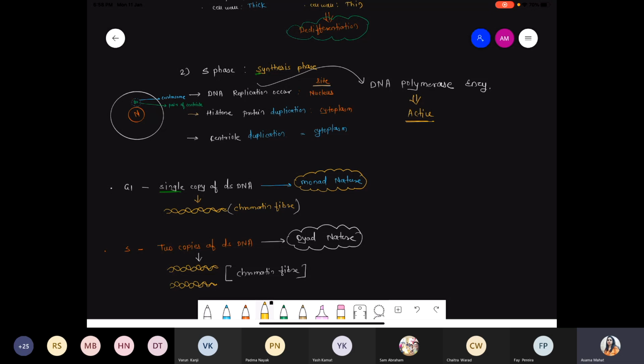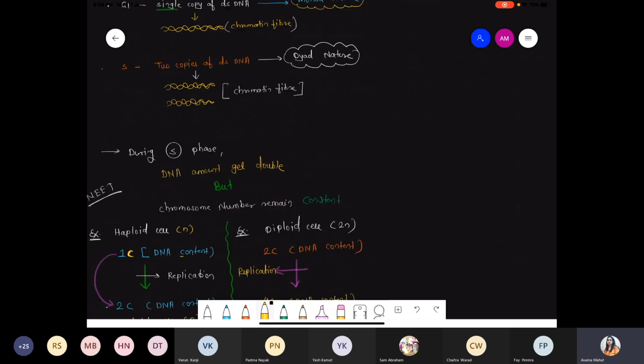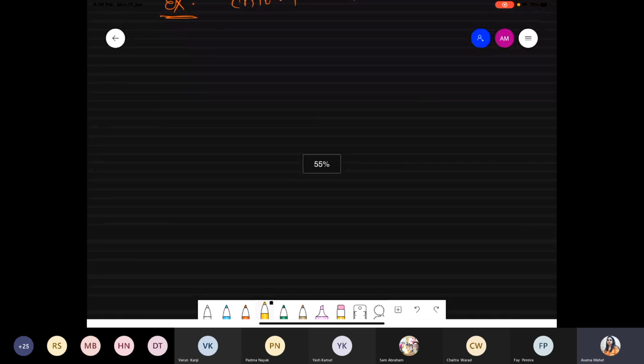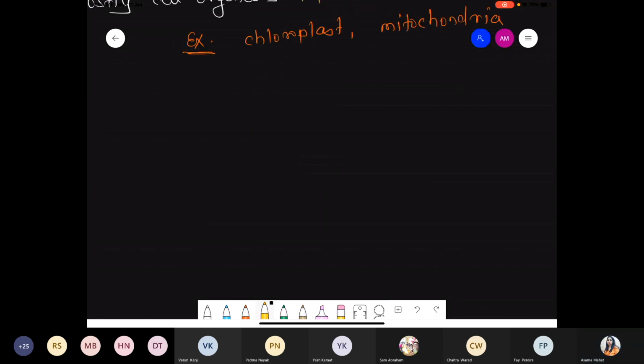Chalo. So these are all about the interphase. Now before starting the mitosis phase, that is M phase, karyokinesis, we'll try to understand how the cell cycle gets regulated. Regulated means what? How does the cell know that G1 is now complete, and now I have to enter into S phase, and after the S phase, I have to enter into G2 phase? So now we are talking about cell cycle regulation.